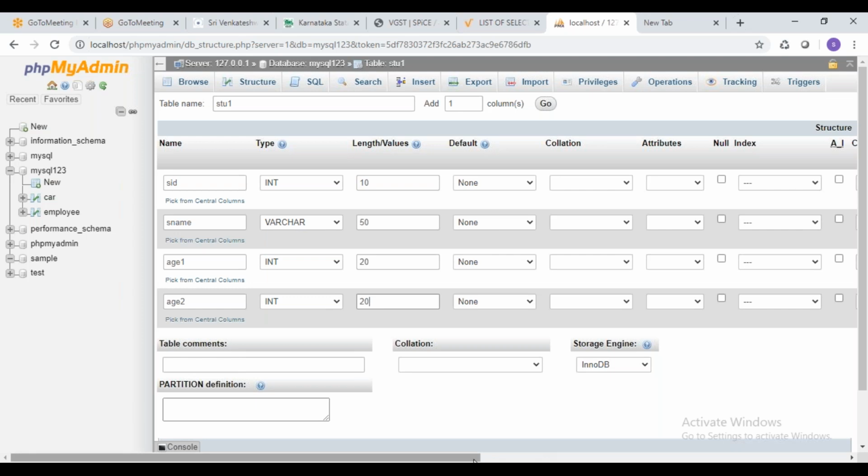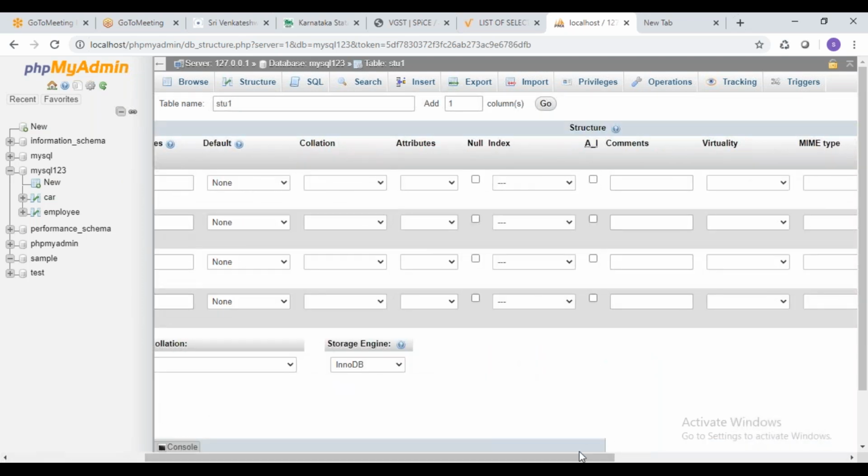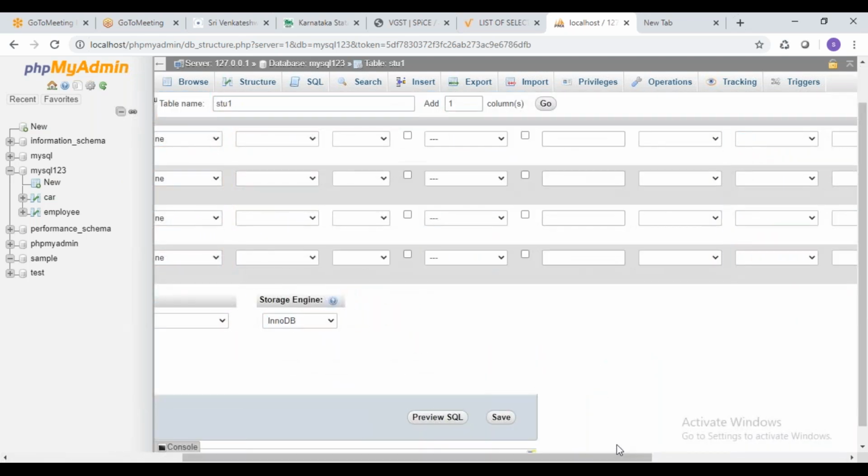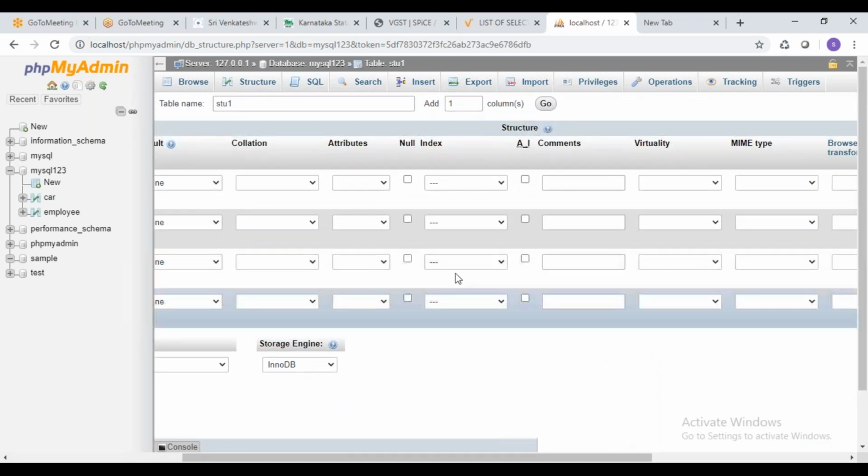So these are the remaining things which I explained. So the one which I came here to explain now is called auto increment. What is meant by auto increment?